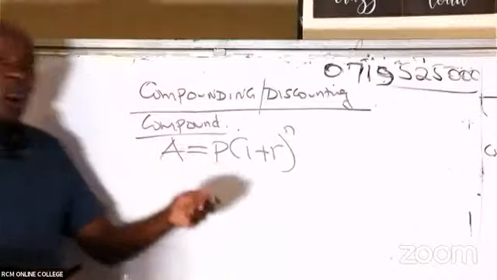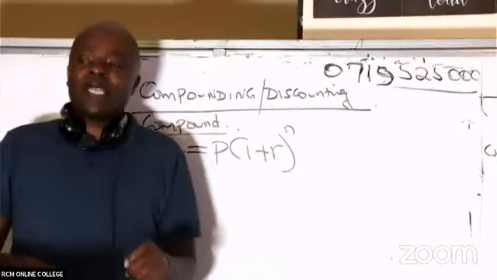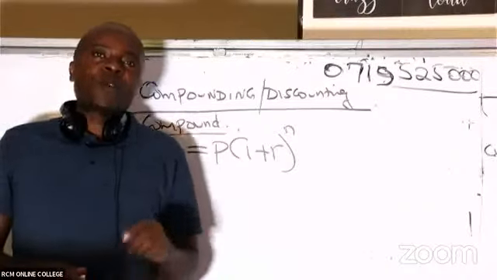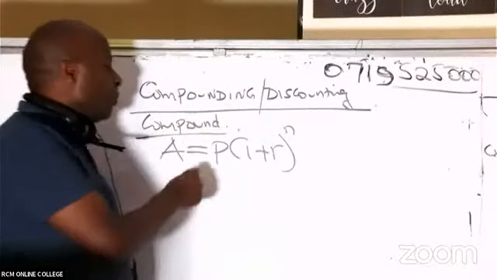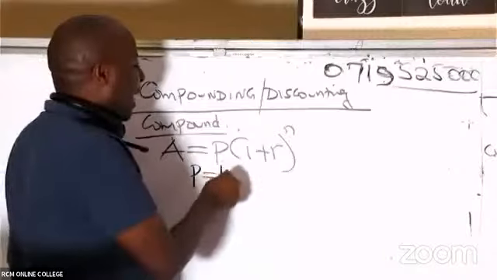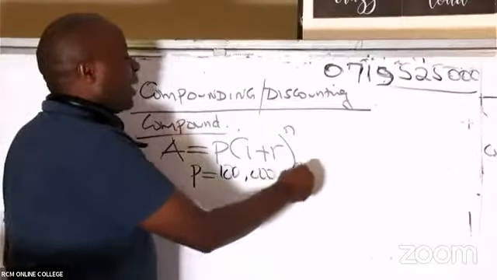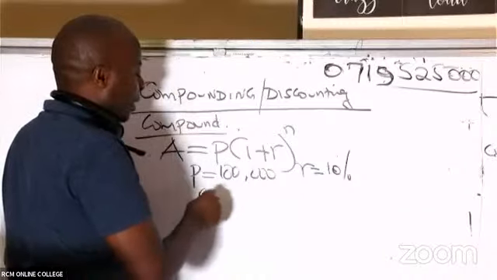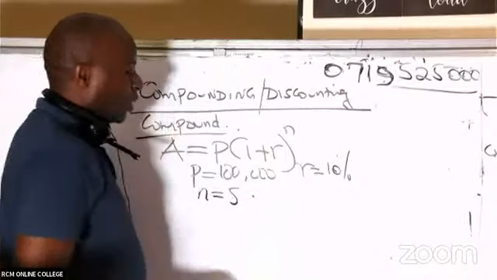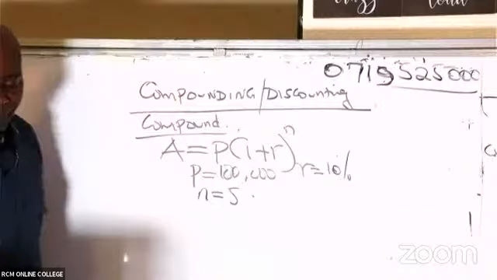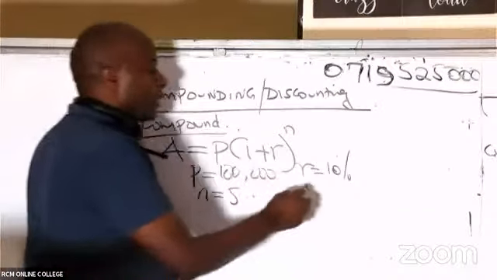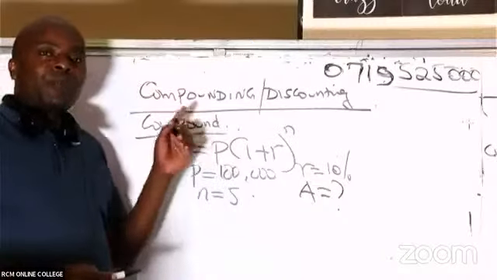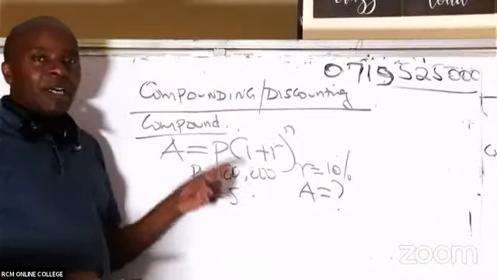Remember, principal is the amount that you are investing today. Assuming, for example, your principal amount today is 100,000, the rate of interest is 10% per annum, and you keep this money for 5 years with that bank, how much will you be able to get in the form of an amount? The amount will include the principal itself, which is 100,000, plus the interest.